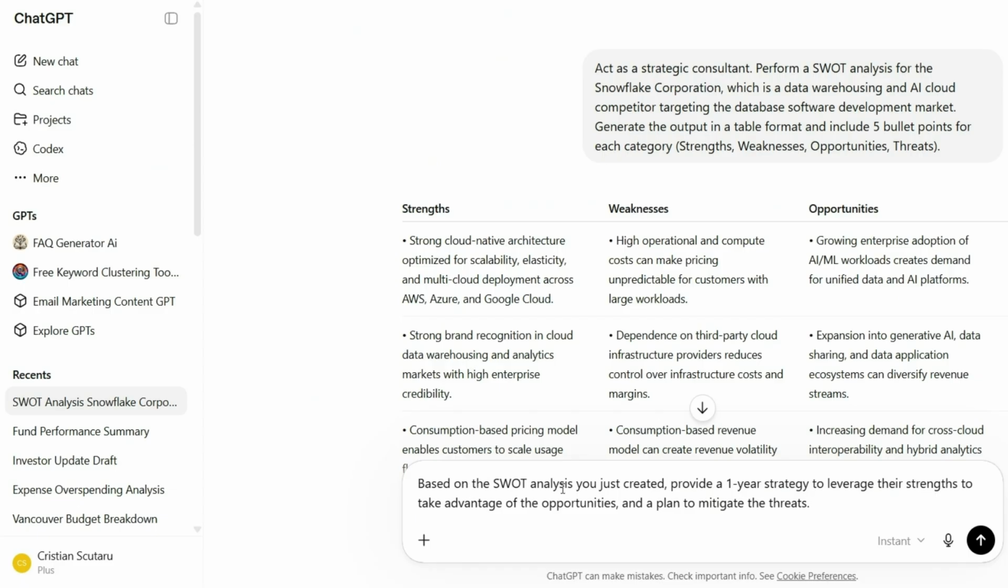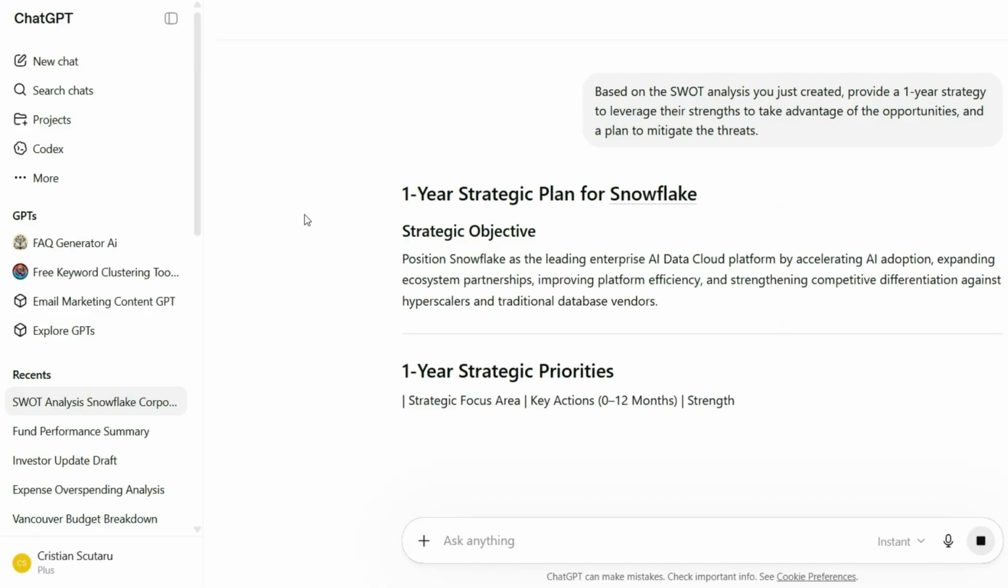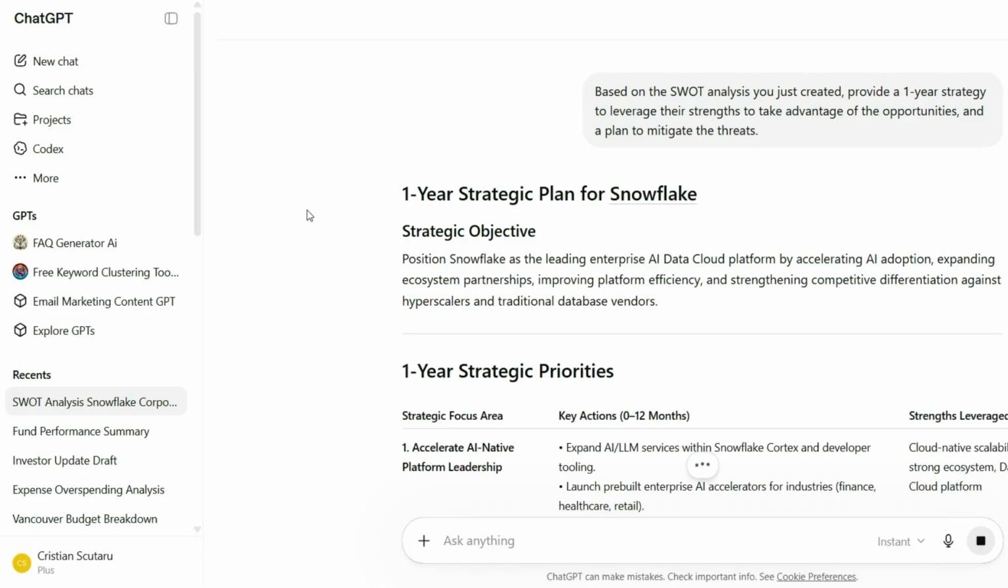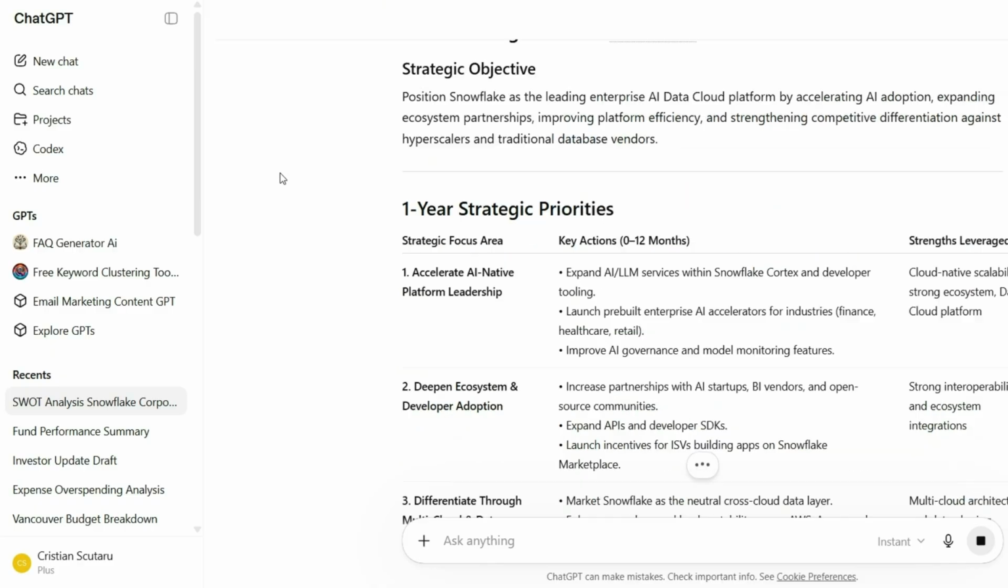Based on the SWOT analysis you just created, provide a 1 year strategy to leverage their strengths, to take advantage of the opportunities, and a plan to mitigate the threats. Okay, so we are looking at this company and what would be good for Snowflake. Okay, I am an expert in Snowflake, but I never worked directly for them.